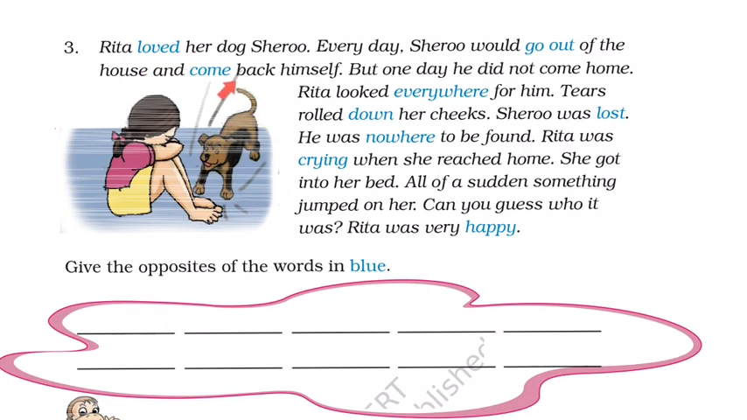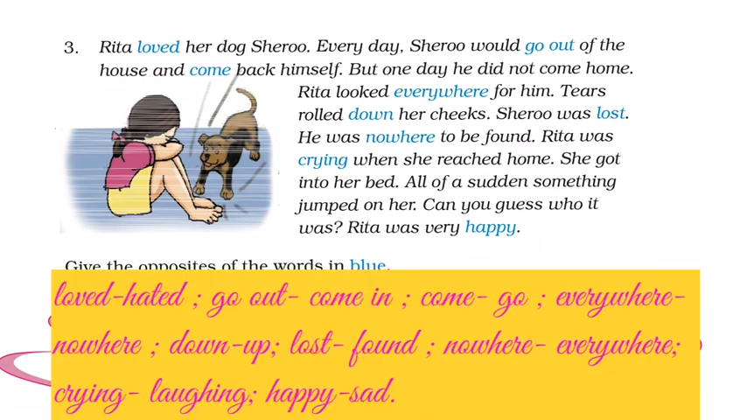Children, some words are highlighted in the paragraph. You have to find out the opposites for the highlighted words. Yes. Loved opposite hated. Go out opposite come in. Come opposite go. Everywhere opposite nowhere. Down opposite up. Lost opposite found. Nowhere opposite everywhere. Crying opposite laughing. Happy opposite sad. Children, you can pause the video and write the answers.